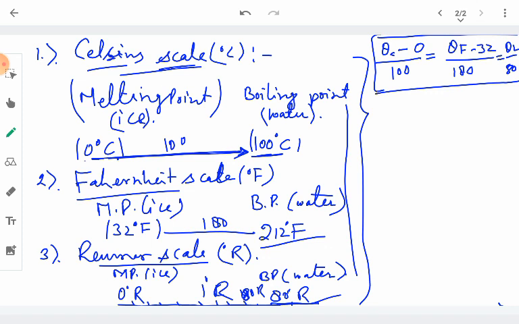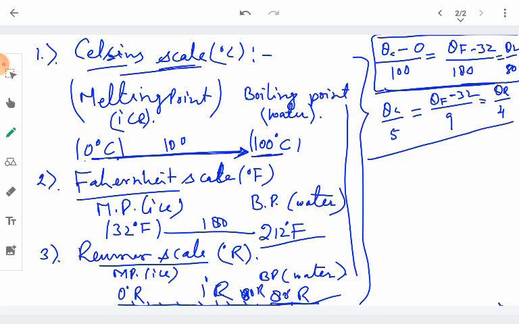So if we know any temperature on any of the three scales, we can calculate that temperature on the other scale. If we simplify this, we just get theta c upon 5, equal to theta f minus 32 upon 9, equal to theta r upon 4. The common factors are eliminated, so we get this final representation.